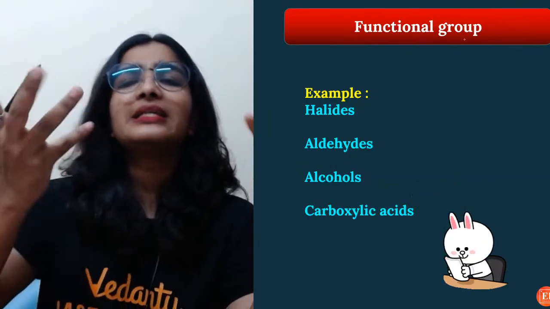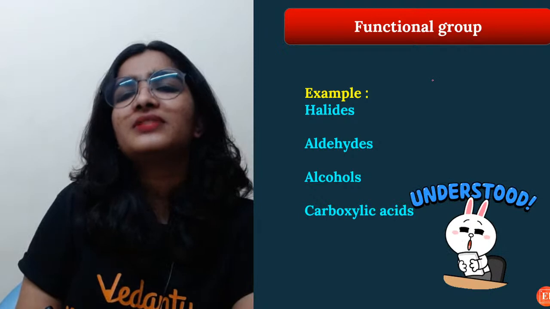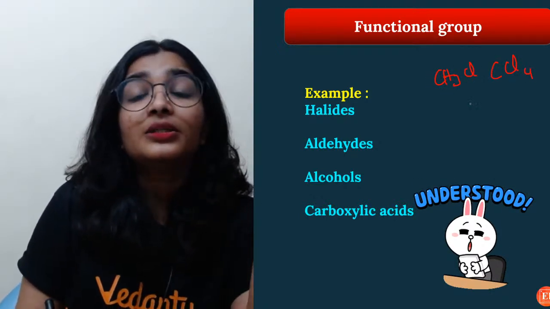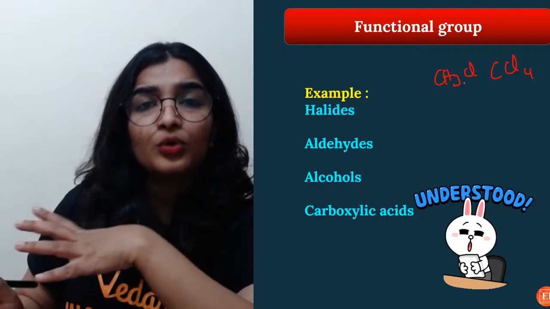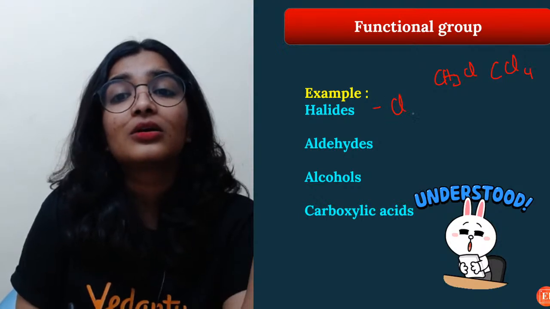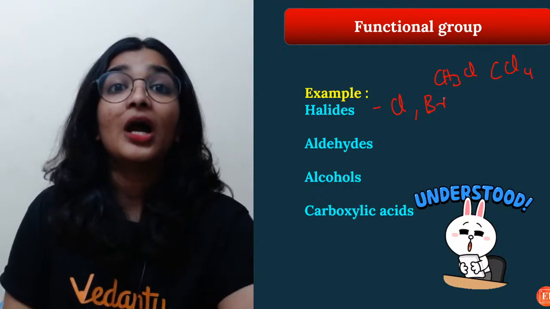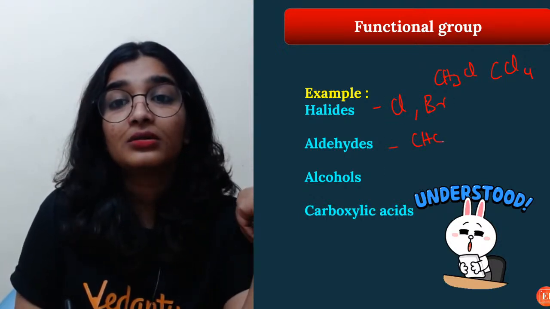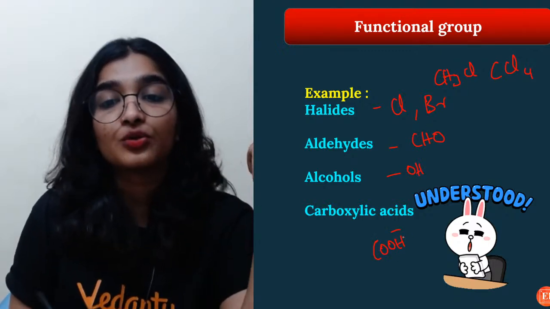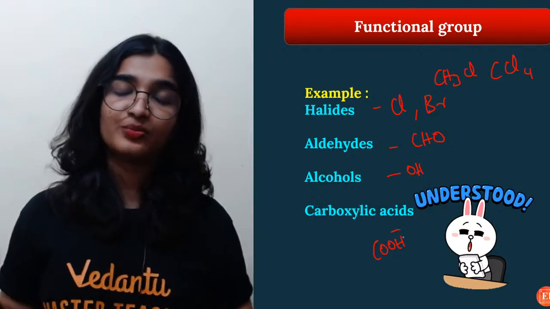Okay, so examples of functional groups. You might have seen this compound CH3Cl or carbon tetrachloride. See what we have done: we have replaced the hydrogen atom with heteroatoms, halides like chloride or bromide, aldehyde CHO, alcohol OH, and carboxylic acid COOH. Do not worry, I'll give you the table for functional groups separately.